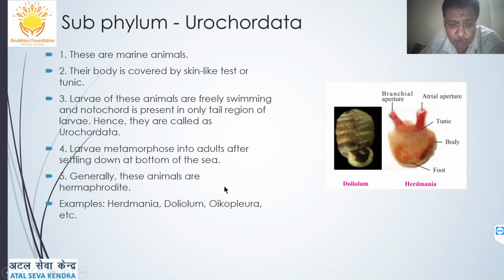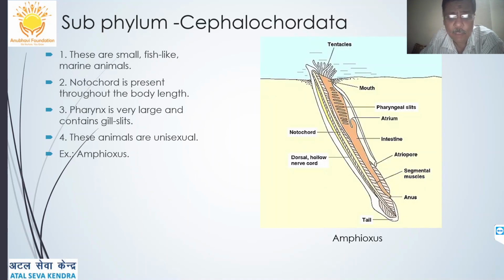Generally, these animals are hermaphrodites. Example is Herdmania, then Doliolum, etc. Let's go for the next one, that is subphylum Cephalochordata. Now Cephalochordata: cephalo means head and chordata means the notochord is present in the head region.